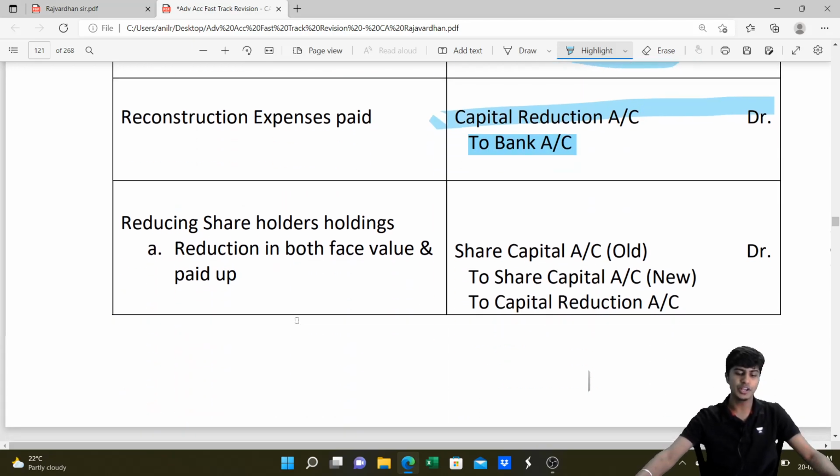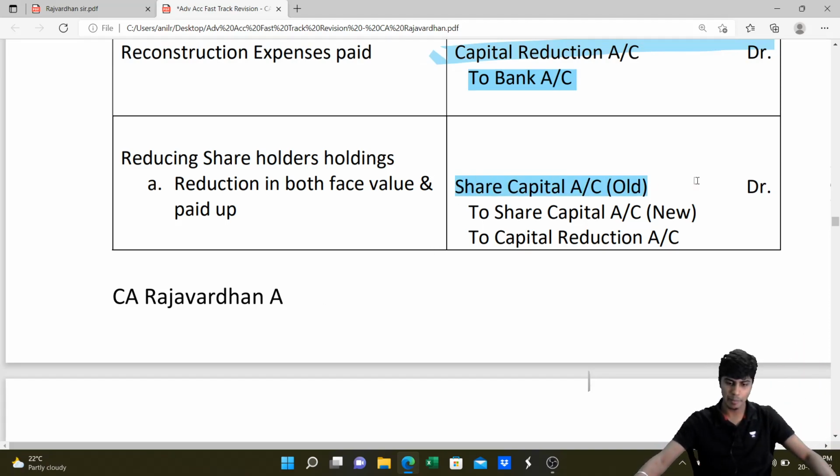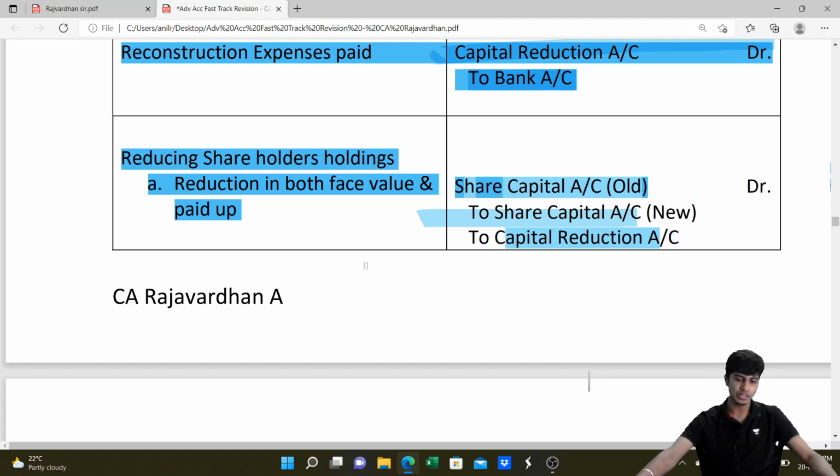Done. And for reducing the shareholders' rights, we'll write old share capital debit, new share capital credit. Any difference will go to the share capital reduction account. Yeah, old share capital debit because that's reducing, new share capital credit, and the difference will be credited to capital reduction.